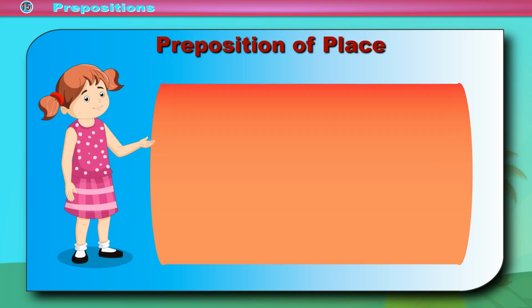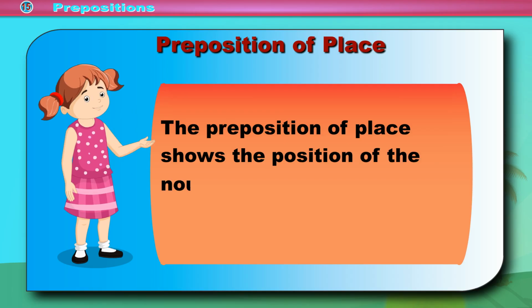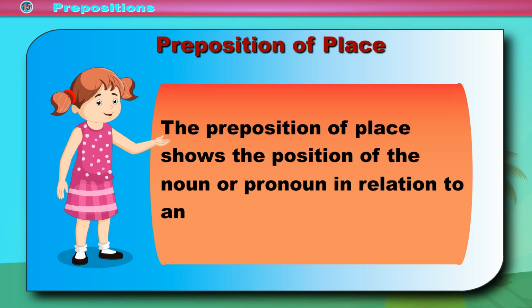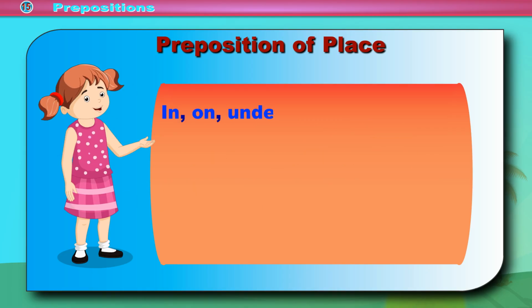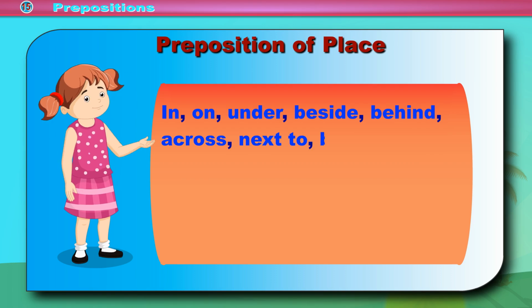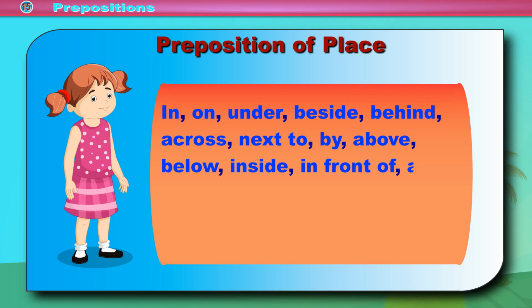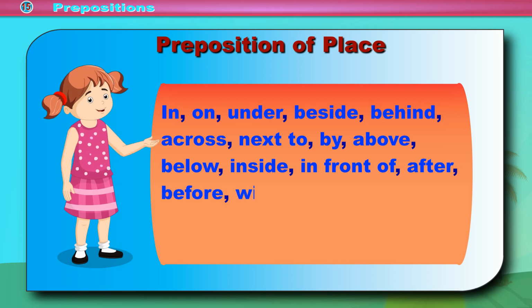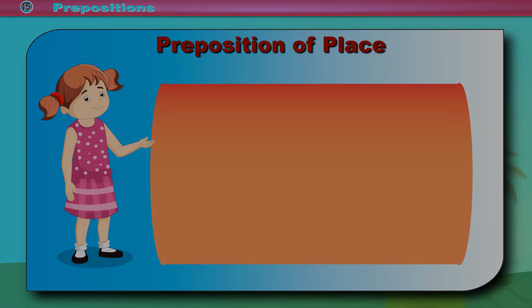Preposition of place. The preposition of place shows the position of the noun or pronoun in relation to another noun in a sentence. In, on, under, beside, behind, across, next to, by, above, below, inside, in front of, after, before, with, near, and outside are prepositions of place.